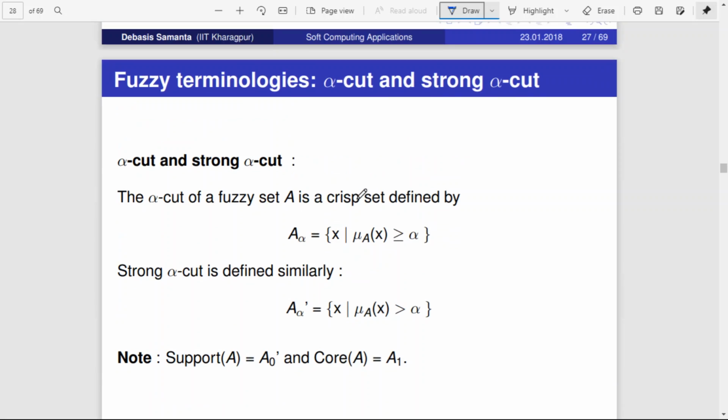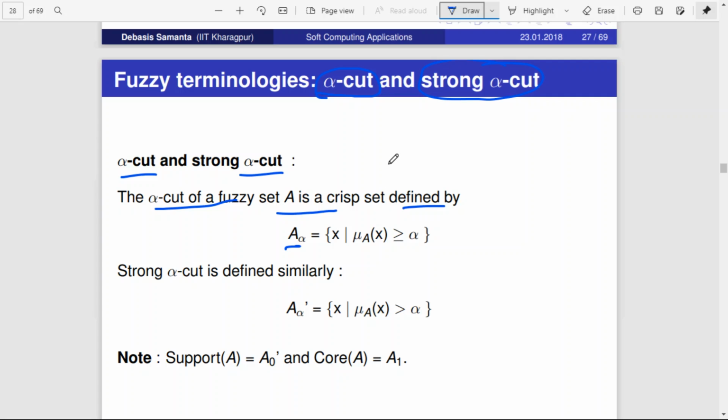Next we will be discussing something called alpha cut and strong alpha cut. What is an alpha cut and what is a strong alpha cut? There are two things, alpha cut and strong alpha cut. The alpha cut of a fuzzy set A is a crisp set. It is defined as A alpha is equal to x such that the membership function of x is greater than or equal to alpha.